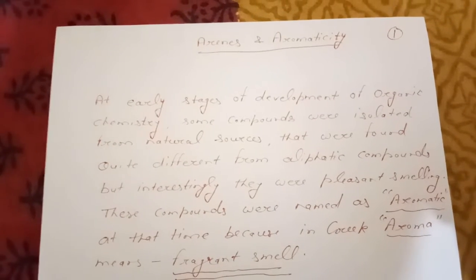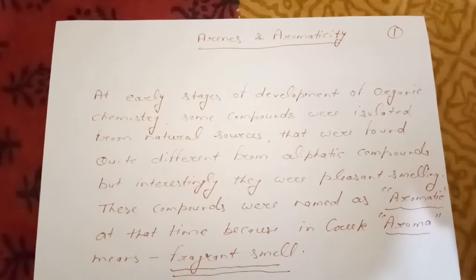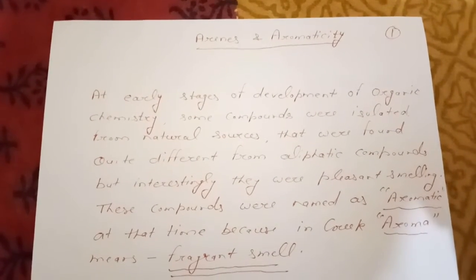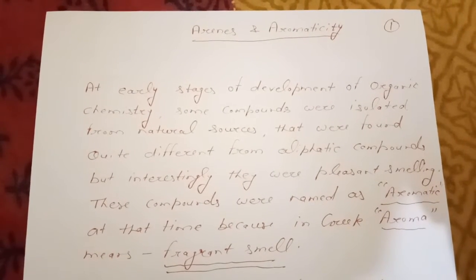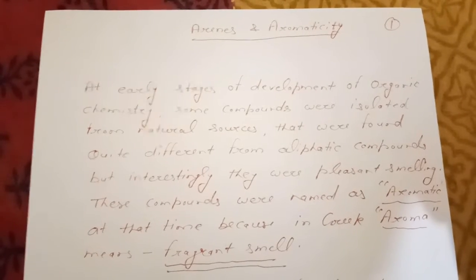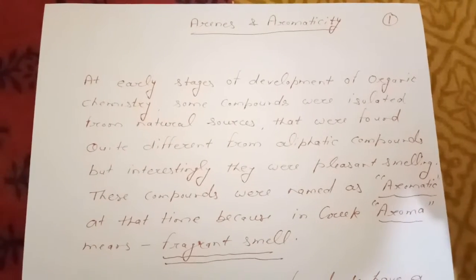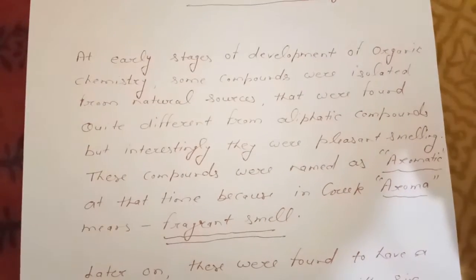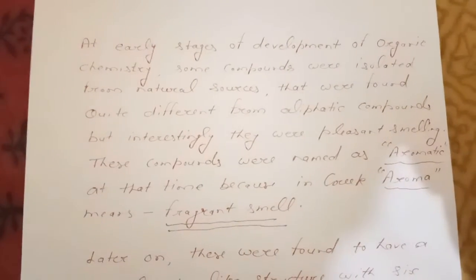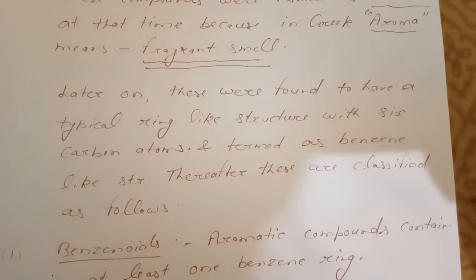Hello learners, today we will start the unit Arene and Aromaticity. At an early stage of the development of organic chemistry, some compounds were isolated from natural sources that were found quite different from aliphatic compounds, but interestingly, they were pleasant smelling. These compounds were named aromatic at that time because in Greek aroma means fragrant smell. Later on, these were found to have a typical ring-like structure with 6 carbon atoms and were termed benzene-like structures.